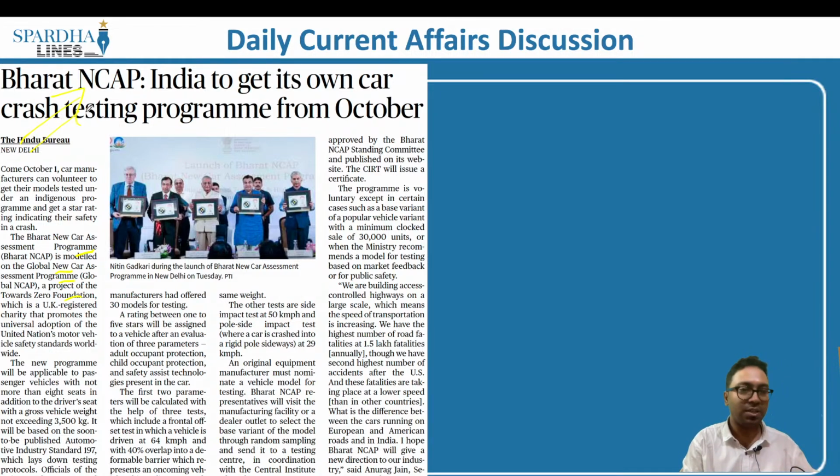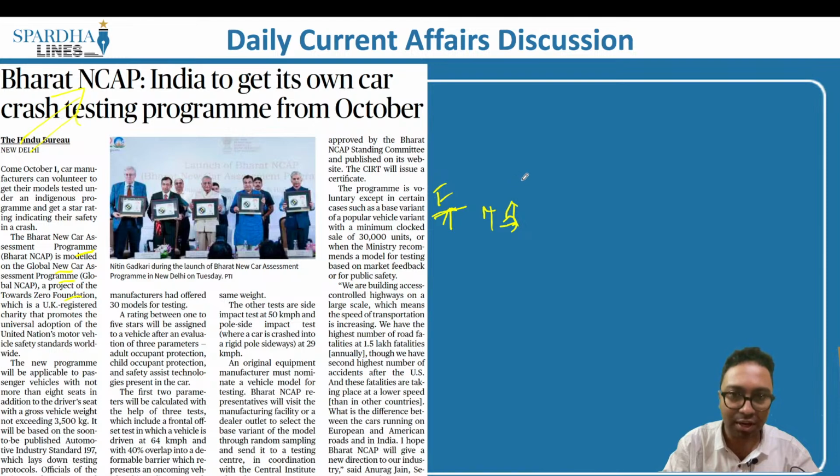How does this work? Basically, there are 3 important issues that we have to consider. One is with respect to the forward direction. Let's say there is a car which is moving in a particular direction and it hits another car in the forward direction. That will be taken into consideration. What if there are 2 cars going in the forward direction, but they hit sideways? So the front impact will be taken into consideration, the sideways crash will be taken into consideration, and also the pole side impact.